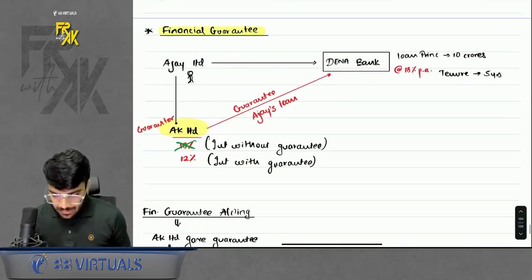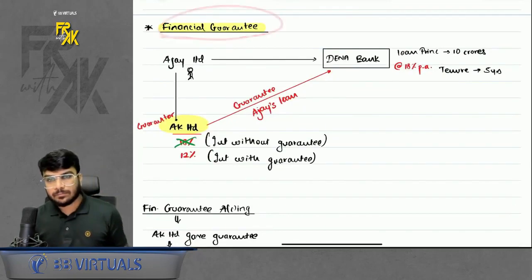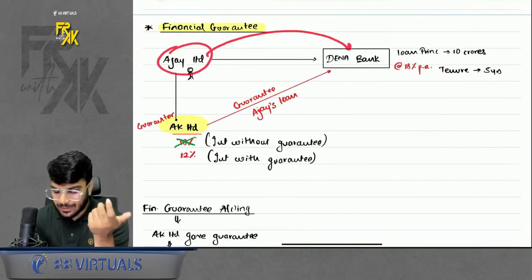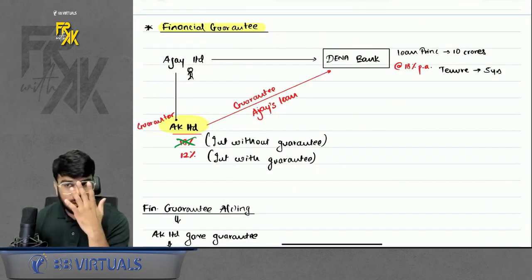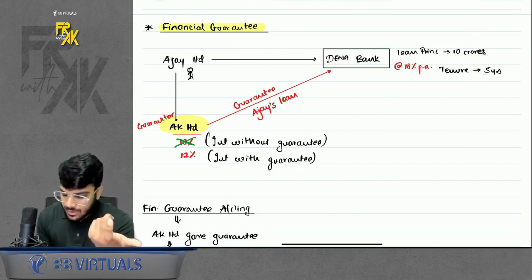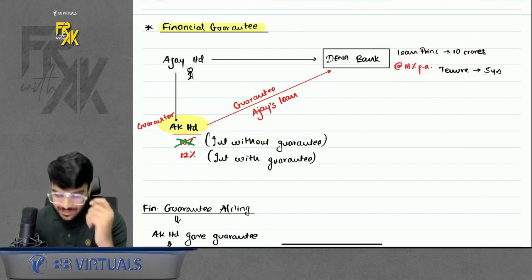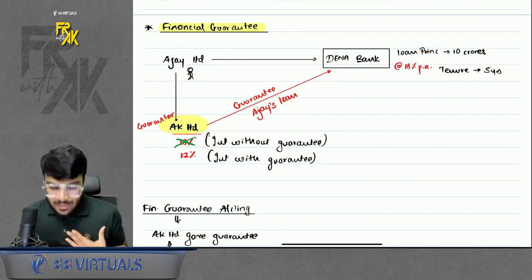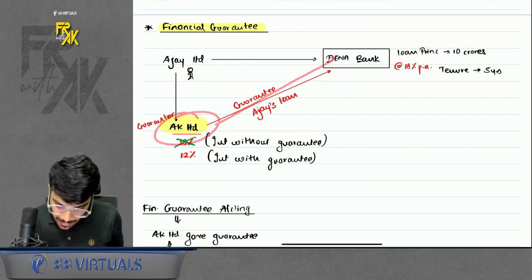Okay. Now the next concept is financial guarantee. Now what is the meaning of financial guarantee? Just see, for example, Ajay went to Dena Bank for taking a loan. The tenure of loan he asked for 5 years, loan value was 10 CR. Bank charged him 18%. But as soon as Ajay gave my guarantee, so I came in rescue for Ajay, I told the bank that I am giving guarantee for Ajay's loan.